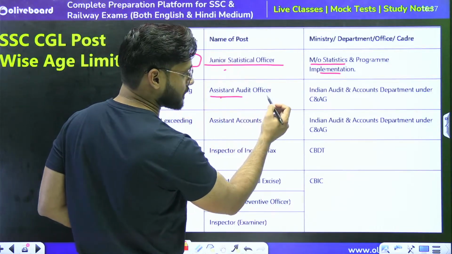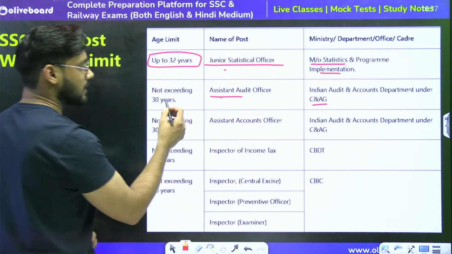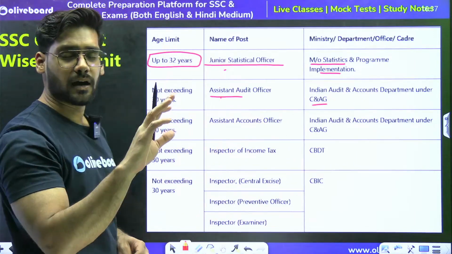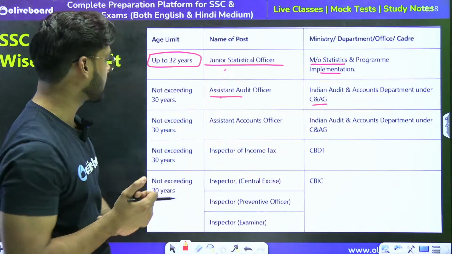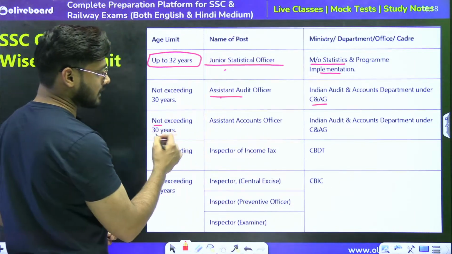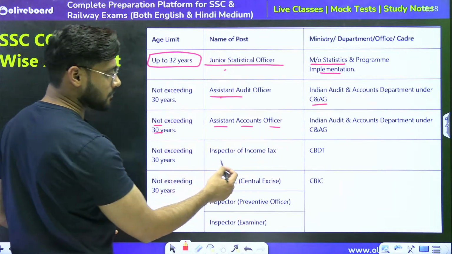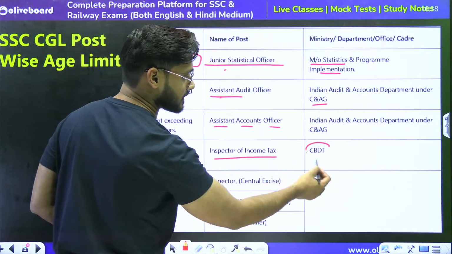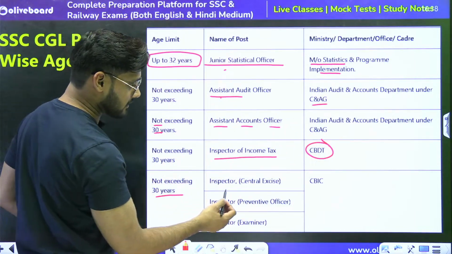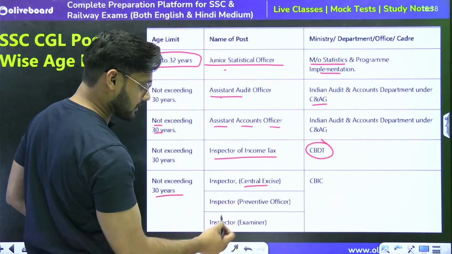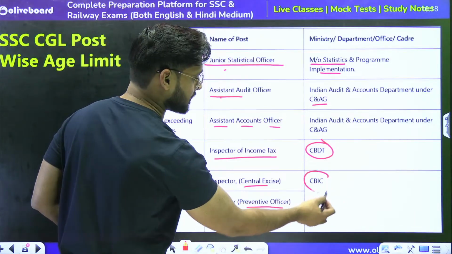assistant audit officer, which comes under the Indian Audit and Accounts Department under CAG, not exceeding 30 years. It means you can apply up to 30 years of age. Minimum is 18 for each post, right? Then not exceeding 30 years for the assistant account officer. Then not exceeding 30 years for the inspector of income tax, which comes under the CBDT. And not exceeding 30 years for central excise inspector, preventive officer, and examiner, which come under CBIC, right?